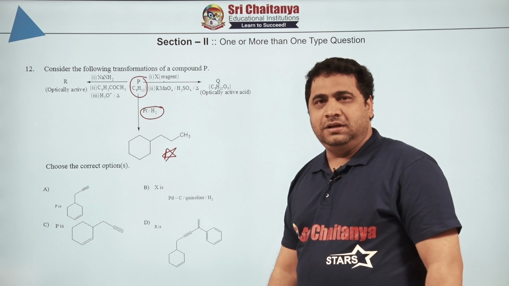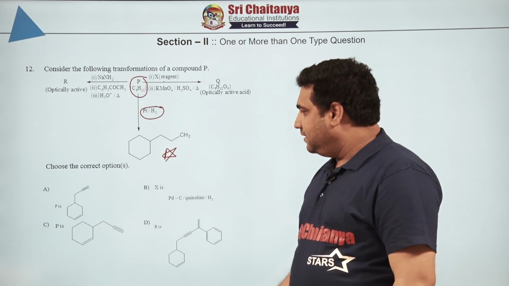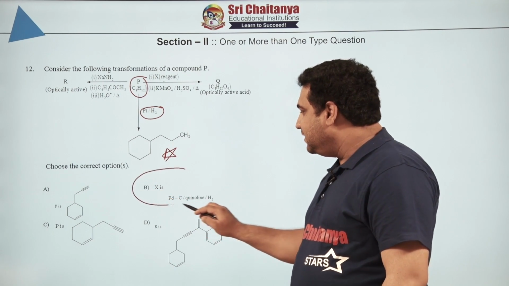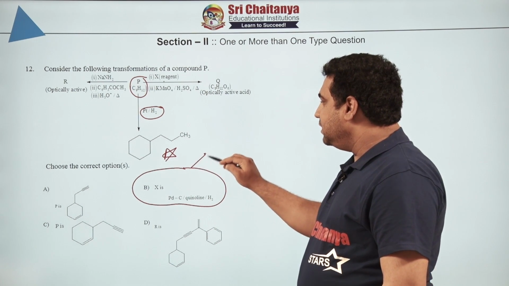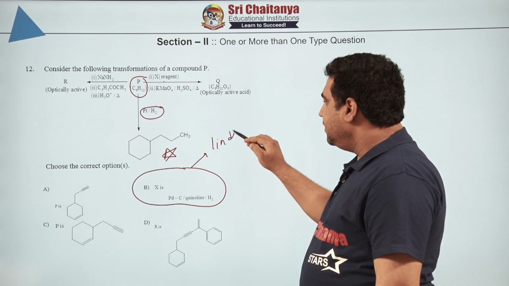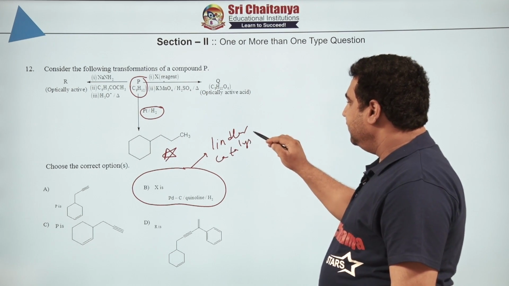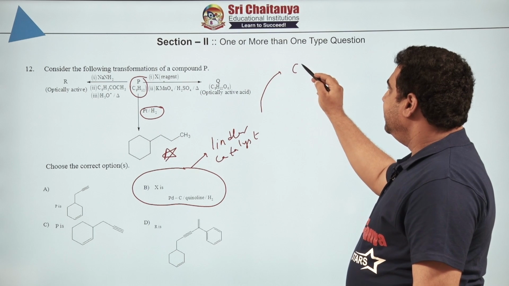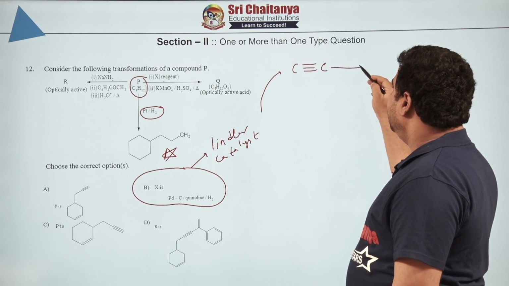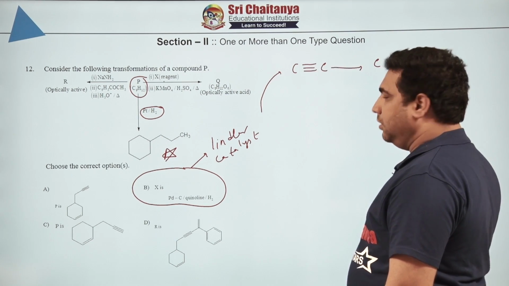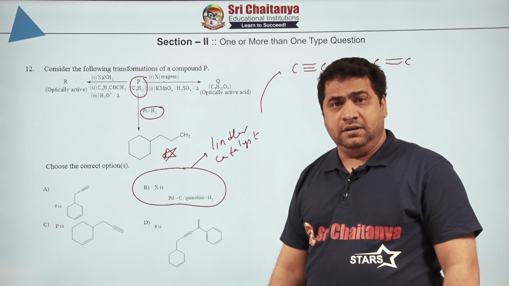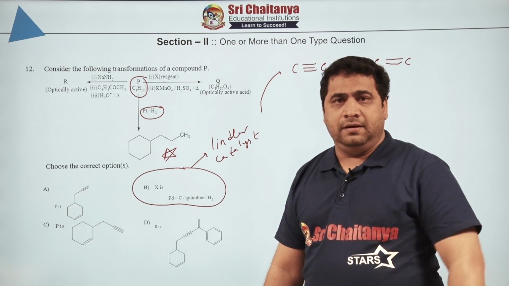And dear students, if you are clever enough, you can see in the options only one reagent is available, and you know this is nothing but called what catalyst? Tell me all of you, Lindlar catalyst. If your basics are good, you remember its function: it prefers a triple bond and converts it into what? A double bond. It is a selective reagent. It converts a triple bond into a double bond.